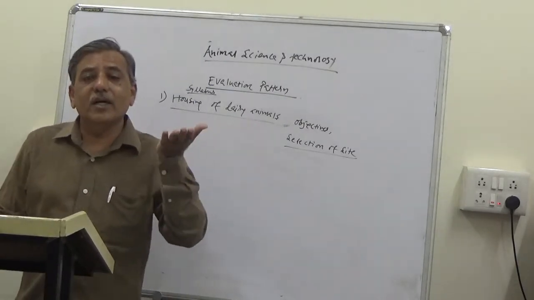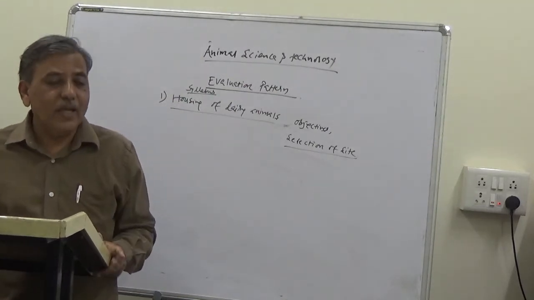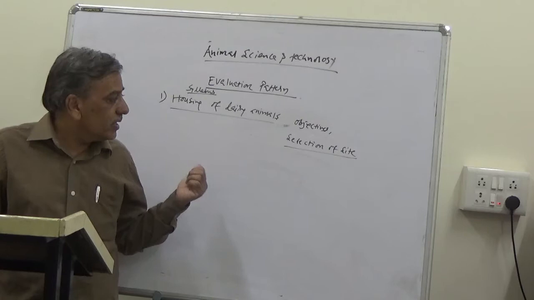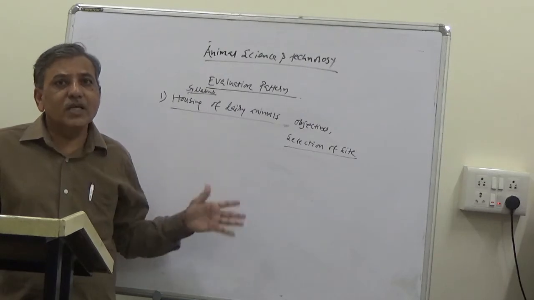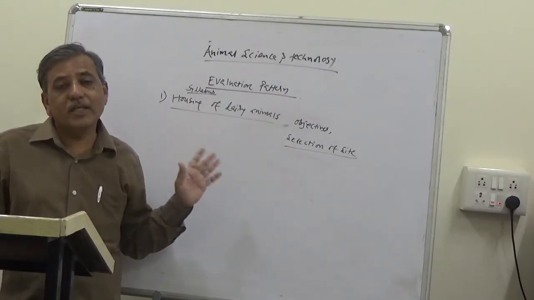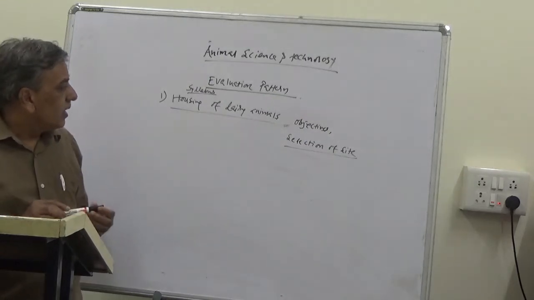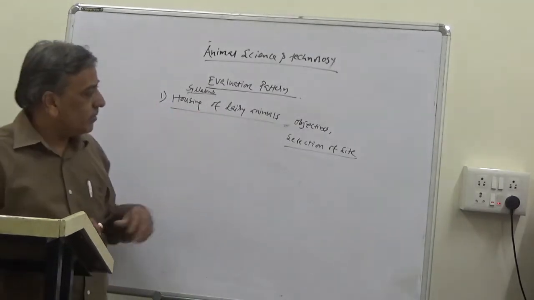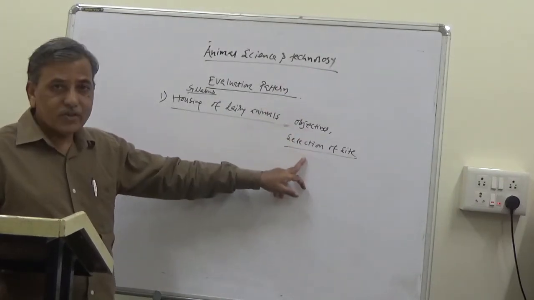It should be located at a higher elevation so that the water will not stagnate and the sunlight will reach the floor of the house, which is required for disinfection. So this is one example. There are different parameters to be taken into consideration while selecting the site for a dairy farm. So selection of site is another parameter under this particular head in the syllabus, housing of dairy animals.